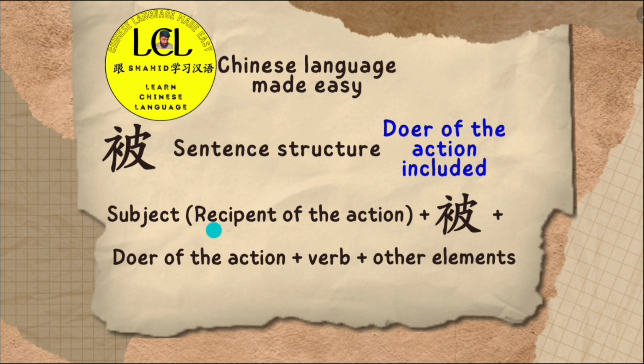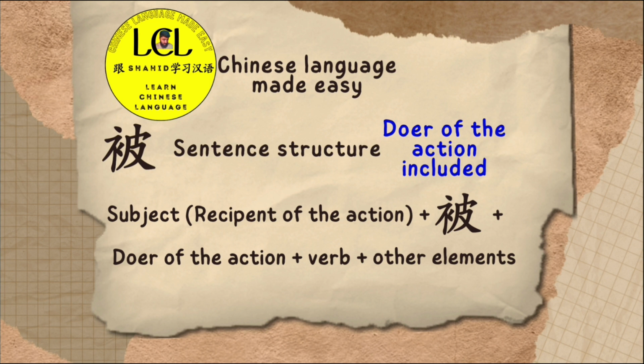Okay, so first we will have a subject as we have noticed in the previous sentence. 我被绑架了，我 means I. So I, now that I has been kidnapped. So that I is actually the recipient of the action. The I in the previous sentence was kidnapped. And then we have a 被, the preposition, and then we have the doer of the action. Now, in the previous sentence, we have seen that the doer of the action was omitted, was excluded. We did not include that.